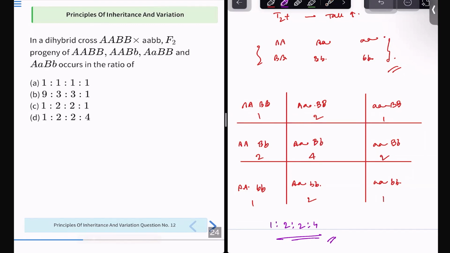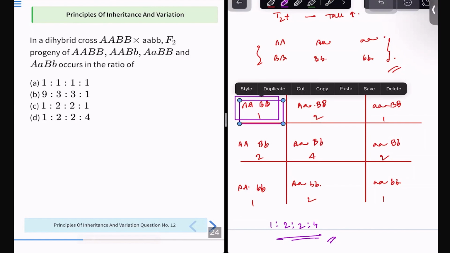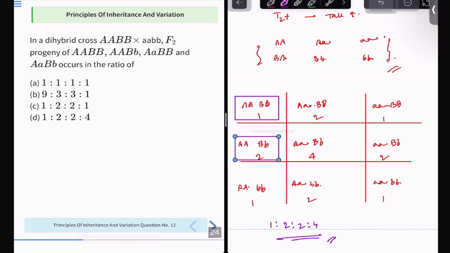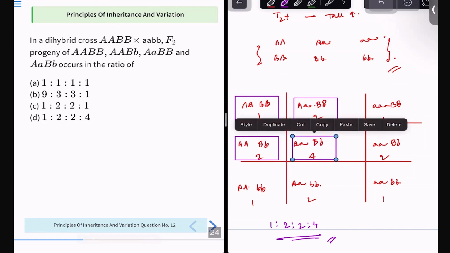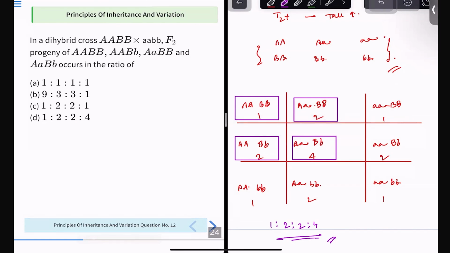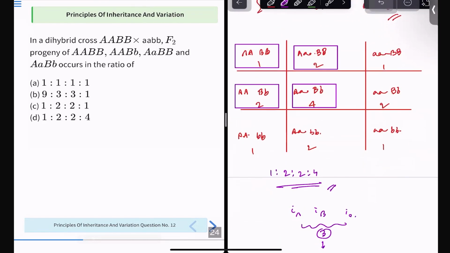What is the ratio now? See, we have been asked for capital A, capital B, capital B. That is this one they're asking for first. Next, they're asking us for capital A, small b, capital B, small b. Next, they're asking for capital A, small a, capital B, and next they're asking for this one, that is capital A, small a, capital B, small b. So if we see the ratio, how does it come out? 1 is to 2 is to 2 is to 4. Hence the answer is option number D.